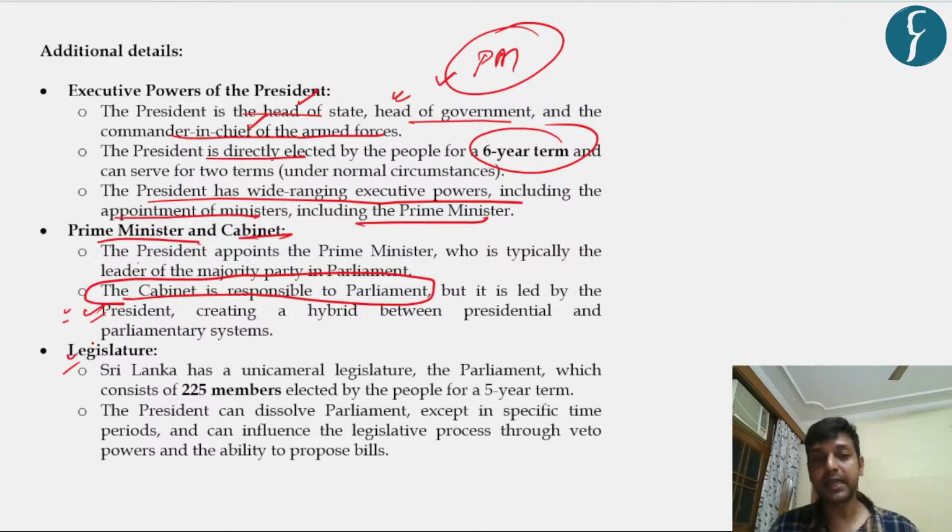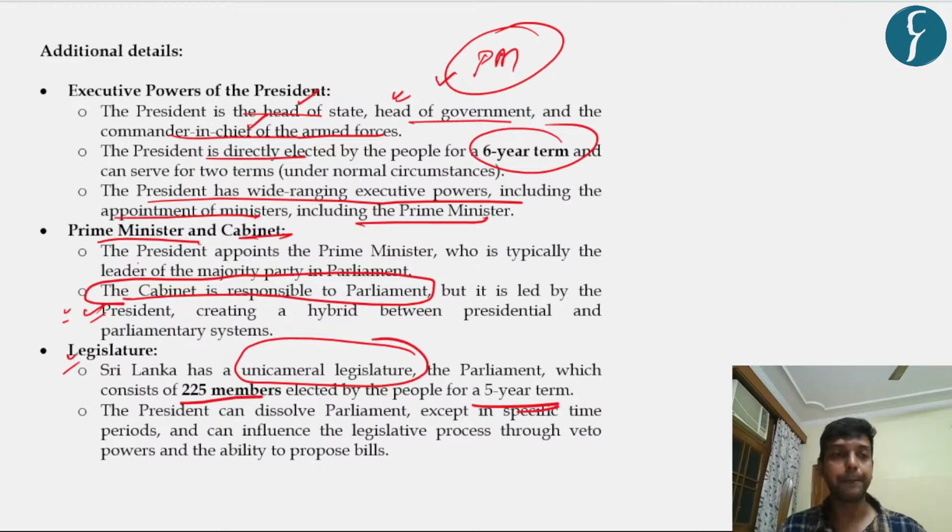Legislature, so they also have a legislature, but they don't have a bicameral legislature. It means that they don't have Lok Sabha and Rajya Sabha. They have only one house, and that consists of 225 members, and they are for 5 year terms, and they perform the legislative functions, and the executive functions are performed by the president.